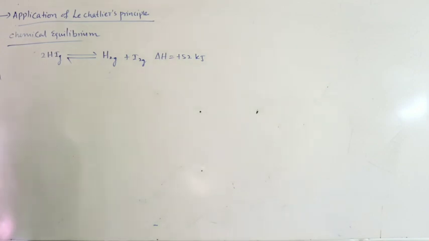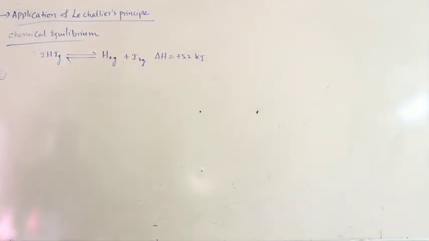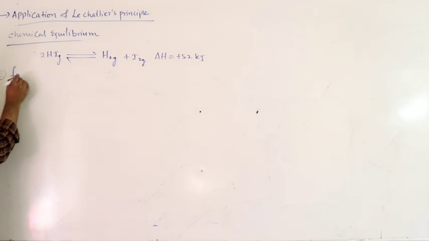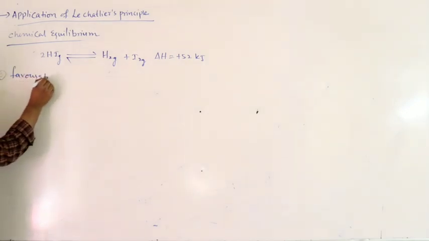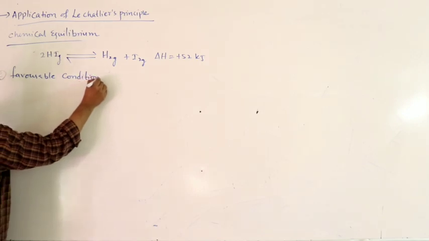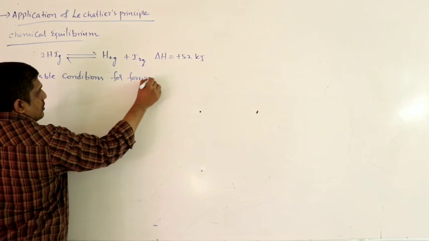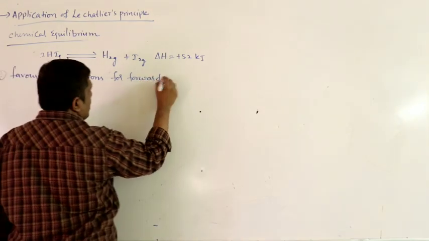Now let us see the favorable conditions for forward and backward reactions. So favorable conditions for forward reaction.